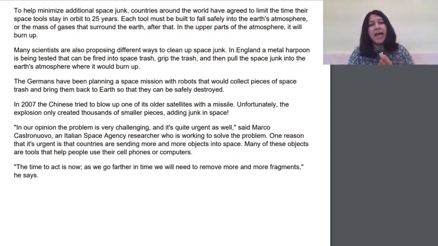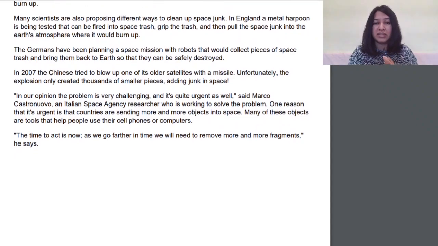The Germans have been planning a space mission with robots that would collect pieces of space trash and bring them back to Earth so that they can be safely destroyed. In 2007, the Chinese tried to blow up one of its older satellites with a missile. Unfortunately, the explosion only created thousands of smaller pieces, adding junk in space.